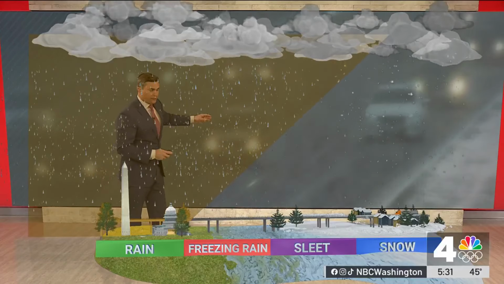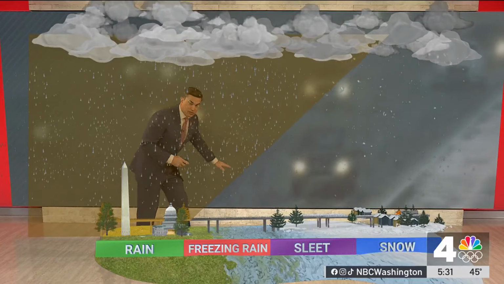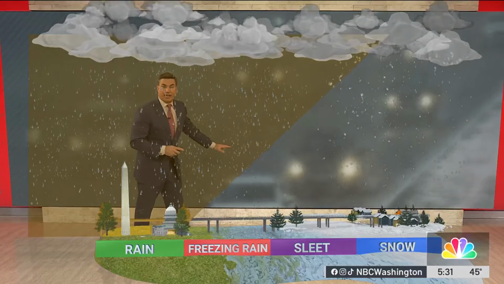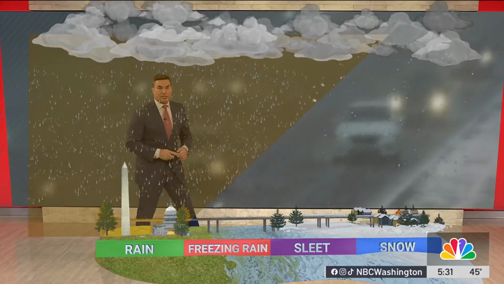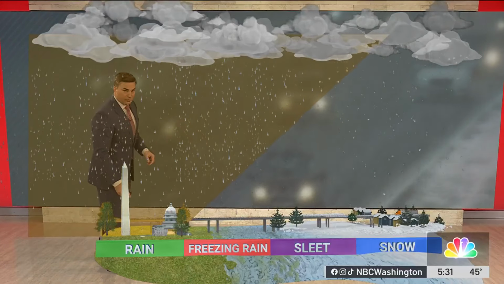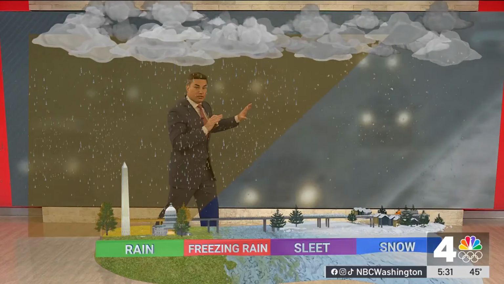Freezing rain is a lot different. You've got so much warm air between the clouds and the surface that the rain continues to fall. It cannot refreeze until it hits the surface. That's where your freezing rain comes from. And of course, where you have warm air everywhere, that's where you get plain rain. So this is what happens. It's all about how warm air aloft moves in.